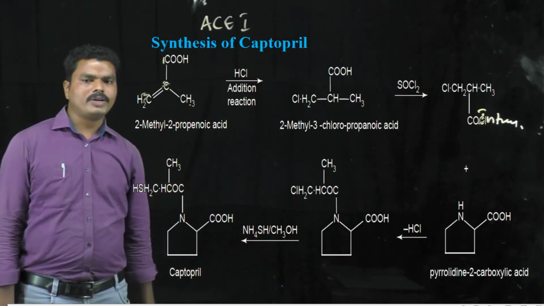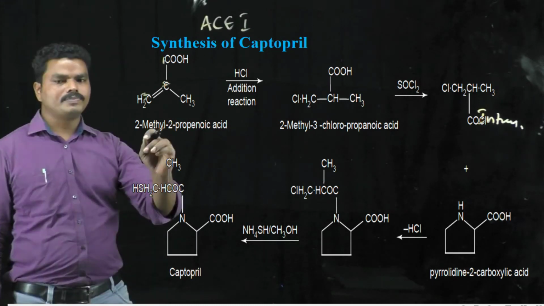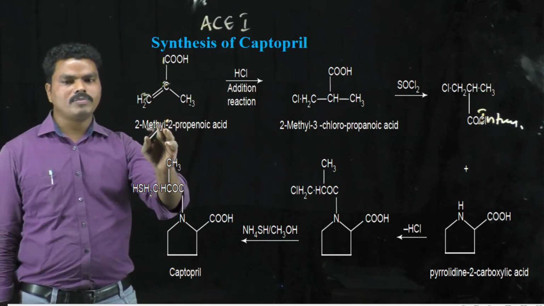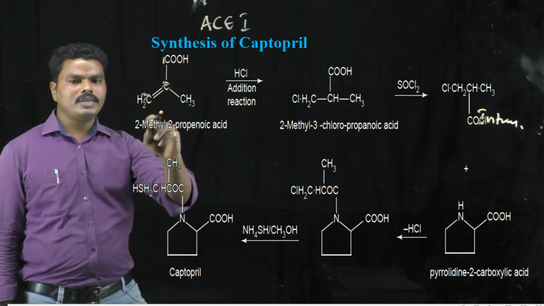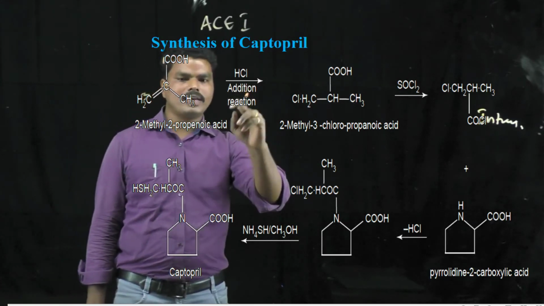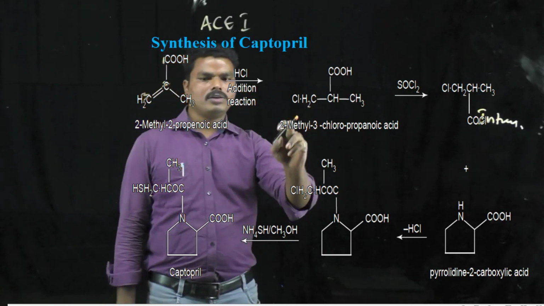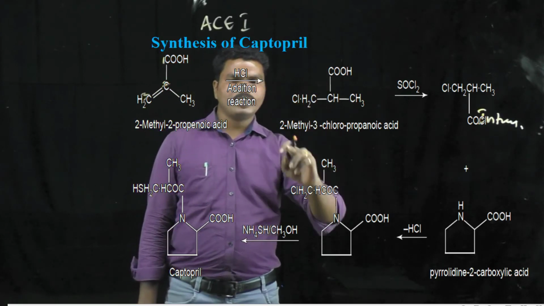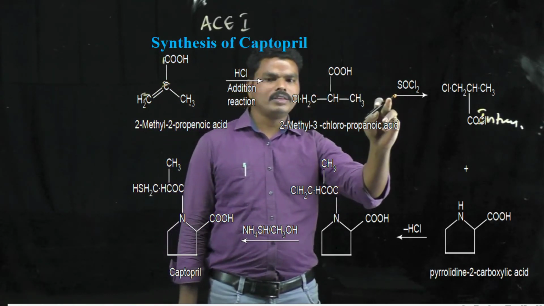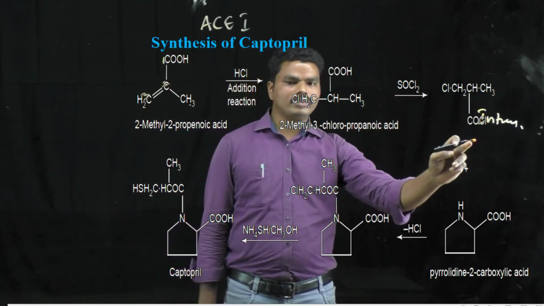Once again I am repeating the synthesis process of captopril. The starting compound is 2-methyl-2-propenoic acid, and when it is treated with hydrochloric acid, it will be converted into 2-methyl-3-chloro-propionic acid. When it is treated with thionyl chloride, it will be converted into this intermediate.